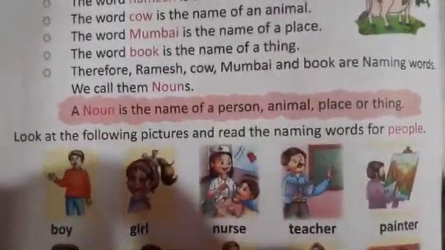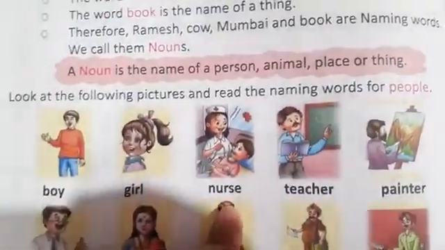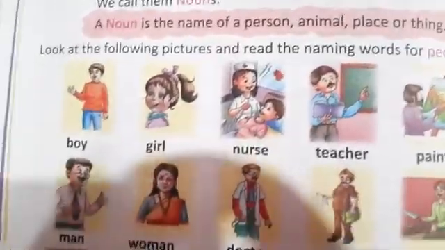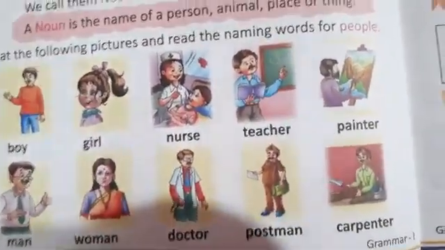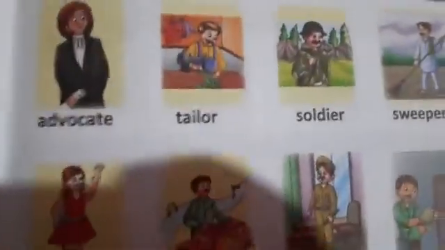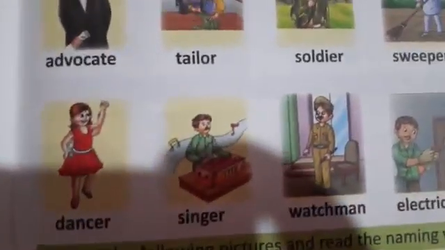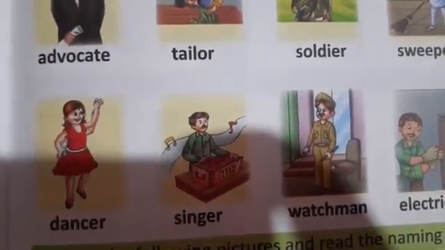Look at the following pictures and read the naming words for people. Here are some pictures given. These are the naming words of some people. Boy, girl, nurse, teacher, painter, man, woman, doctor, postman, carpenter, they are all called nouns. Likewise, some more examples are given. Advocate, tailor, soldier, sweeper, dancer, singer, watchman, electrician, these are all nouns.